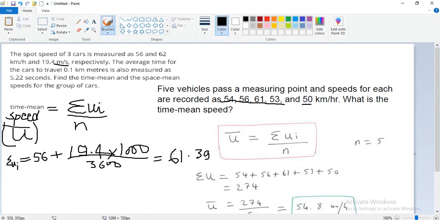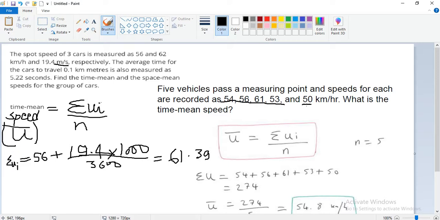So divide it by only two recordings? The spot speed of three cars is measured, but actually three cars and only two speeds are here. Five cars pass a measuring point and speeds are recorded.